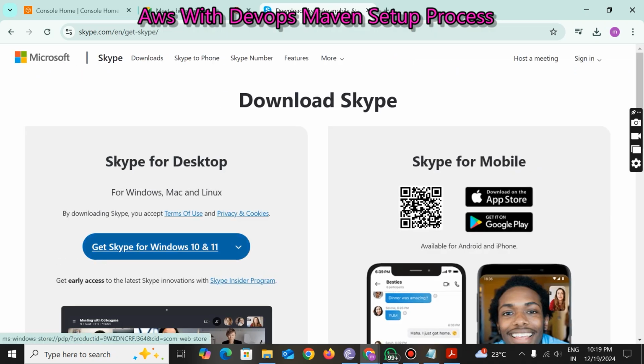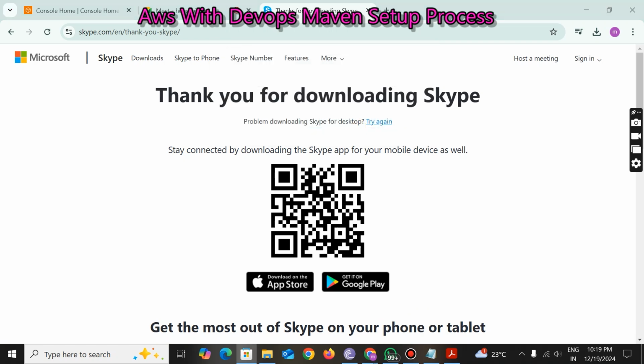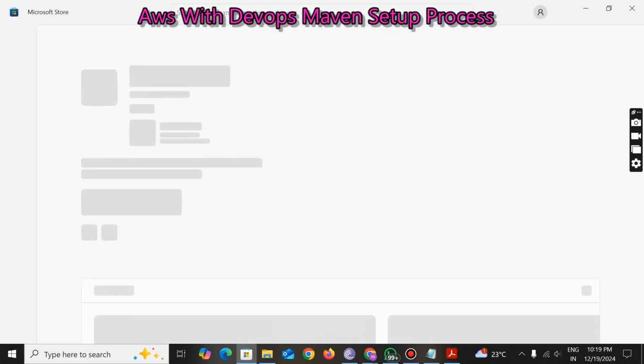Now I am going to download this Skype. If I click on this download button, Windows 10 and 11, Get Skype, it is written here. I'm just clicking on this. It's saying open always, no problem. Okay, now see.